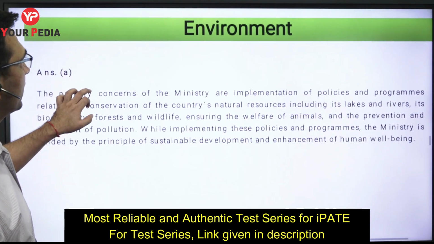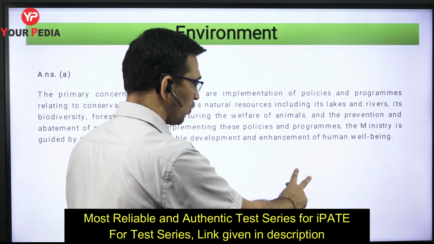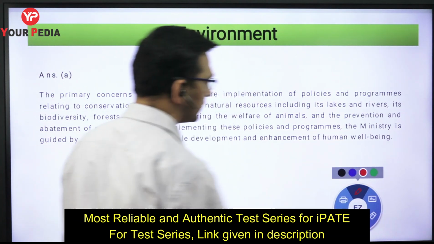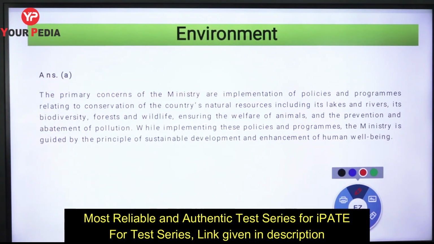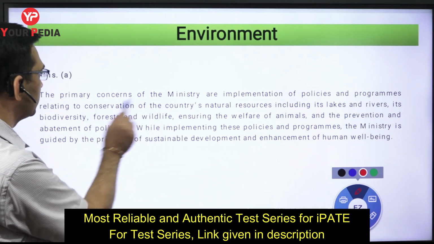तो इसको statement देख लेते हैं. This is basically the factual information. This is the correct information. This is a true statement, rather you can say. Let's have a look. The primary concerns of the ministry are implementation of the policy and program relating to conservation of. ये है primary concern क्या है?